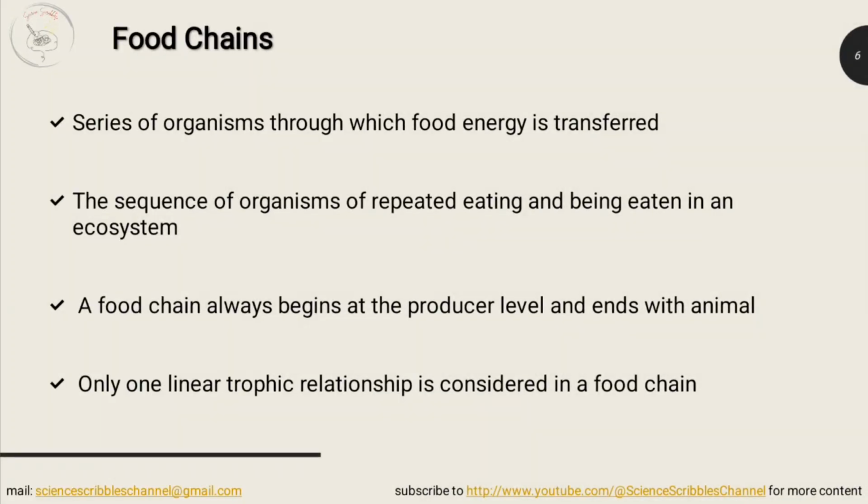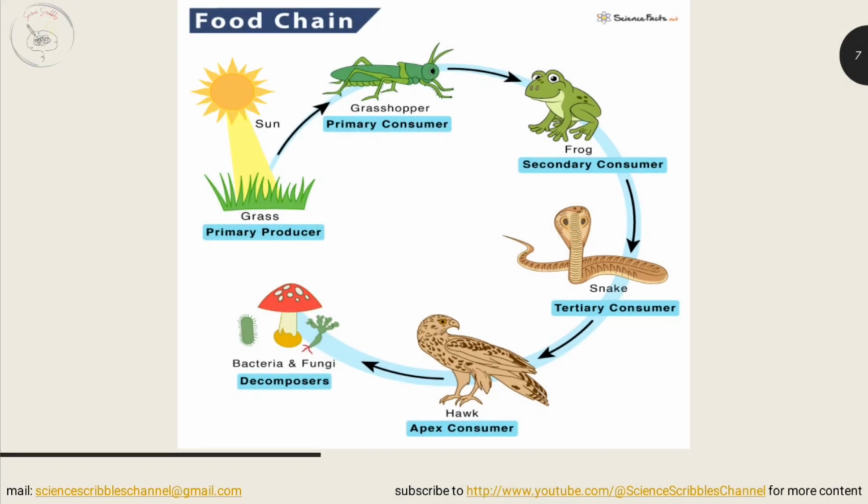Then, what is a food chain? A food chain is the series of organisms through which food and energy are transferred in the ecosystem. That is, it is a sequence of organisms of repeated eating and being eaten. A food chain always shows a linear sequence of who eats whom, and it always begins at the producer level and ends with the detritivorous animals in the dead and decayed organic matter.